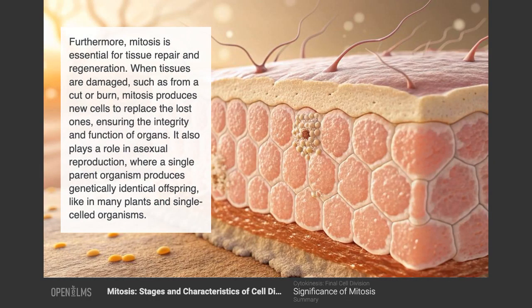Furthermore, mitosis is essential for tissue repair and regeneration. When tissues are damaged, such as from a cut or burn, mitosis produces new cells to replace the lost ones, ensuring the integrity and function of organs. It also plays a role in asexual reproduction, where a single parent organism produces genetically identical offspring, like in many plants and single-celled organisms.